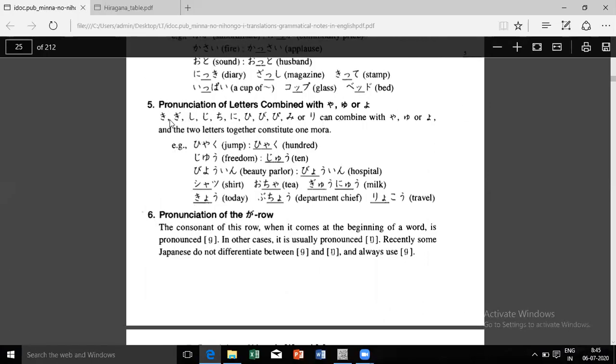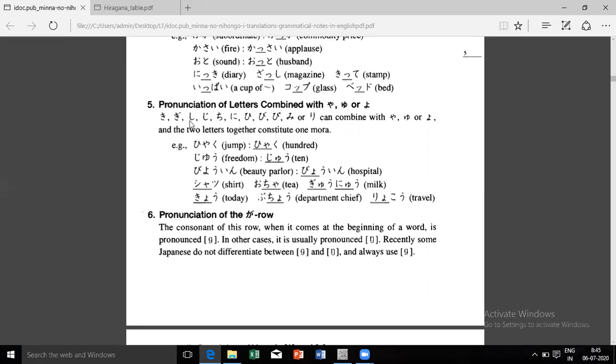Yayuyo. So they have combined everything together. So ki, shi, chi, ni, hi, mi, ri. Plus they have taken gi, ji, bi, pi. So all of them they have taken together. So all kyakyukyo, gyagyugyo, jajujo, byabugyo, pyapugyo, everything.